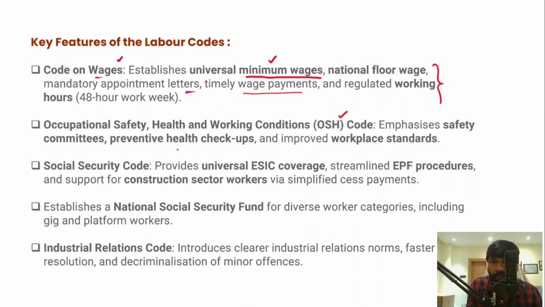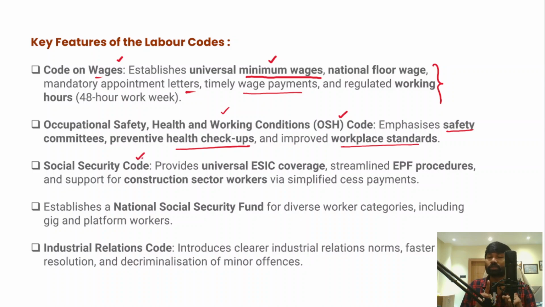To ensure that, preventive health checkups are mandated under the Occupational Safety, Health and Working Conditions Code. Apart from that, every industry must constitute safety committees regularly, and improved workplace standards should also be mandatory in these companies. And the fourth one is the Code on Social Security.